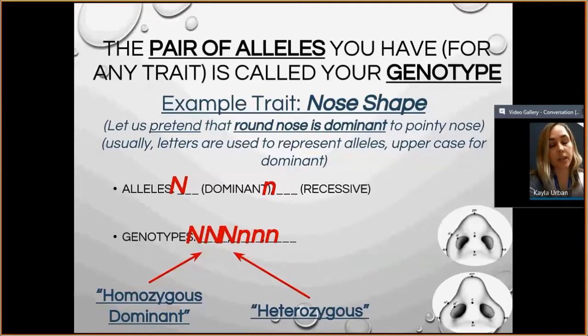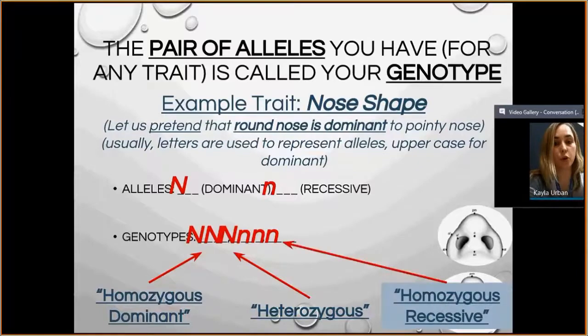The capital and the lowercase together is heterozygous. Hetero means different. So you have one dominant allele and one recessive allele, one capital letter and one lowercase letter. And then you have homozygous recessive. Again, homozygous tells you that they're both the same, and recessive tells you that they're both the recessive allele, or both lowercase. So your genotype options are, again, homozygous dominant, heterozygous, or homozygous recessive.